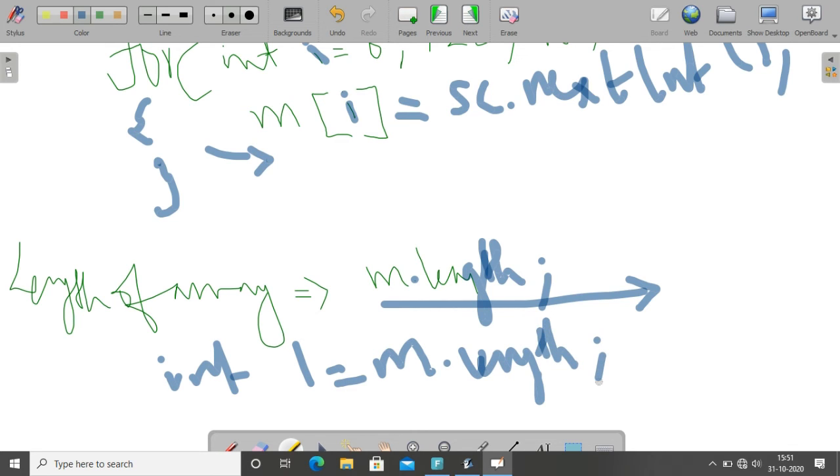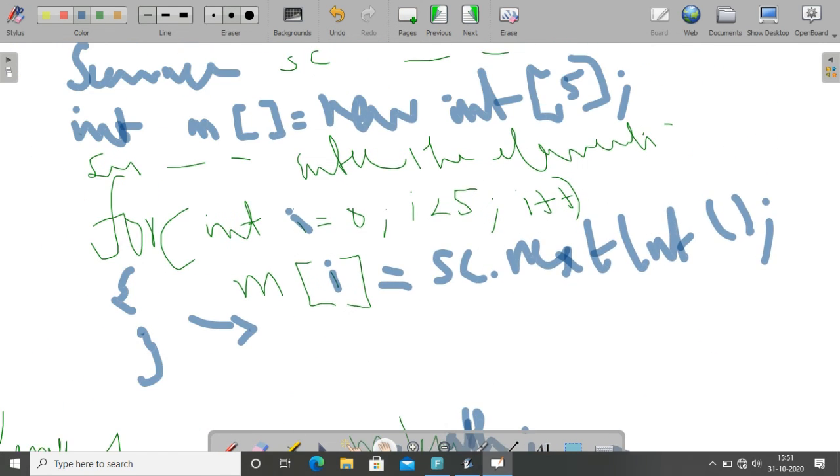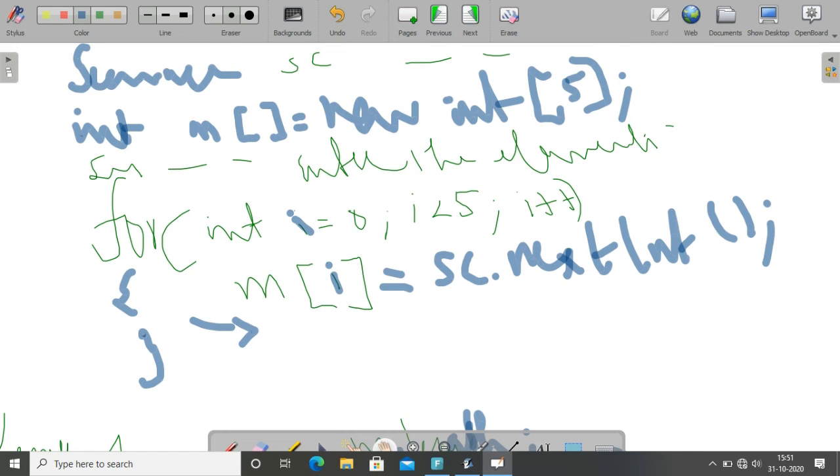Yes. To find the length of an array, we will use the statement array name dot length. So what is the array name here? m. So m dot length. You have to specify it as m dot length, L-E-N-G-T-H. Okay, there are no brackets or anything. Just we are writing m dot length.